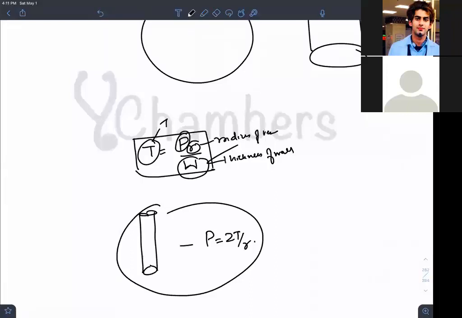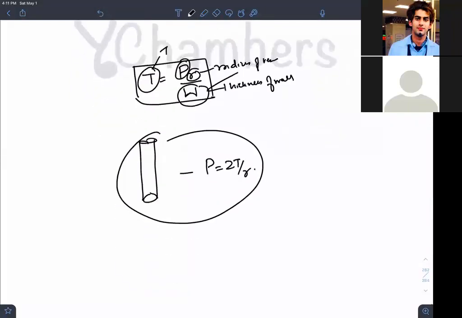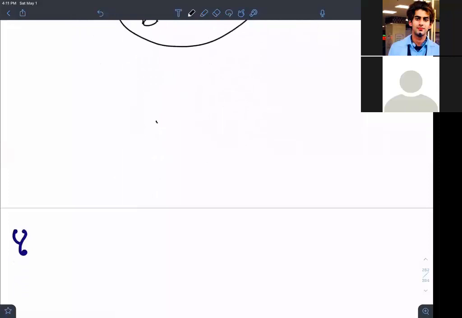Now if I say like this, this is a capillary. Small capillaries.